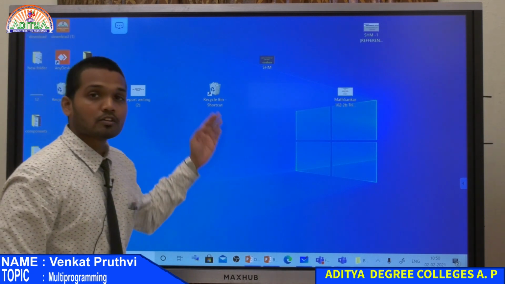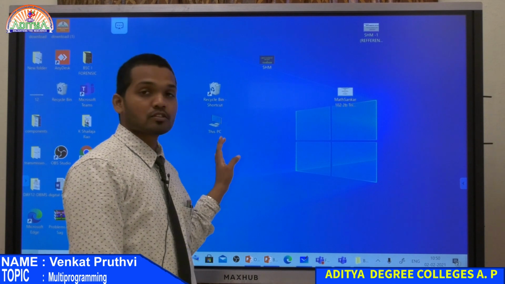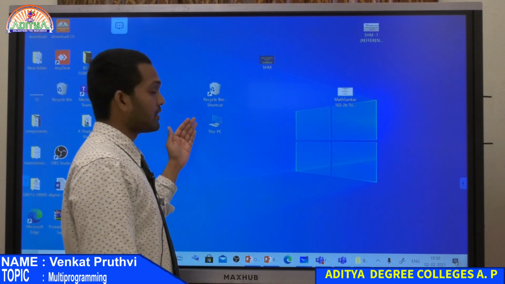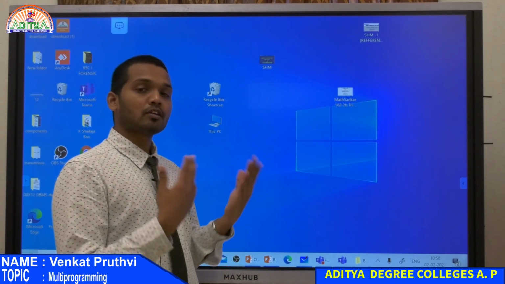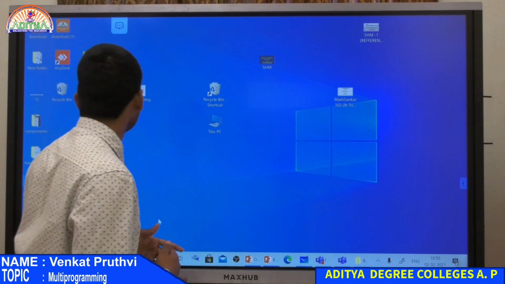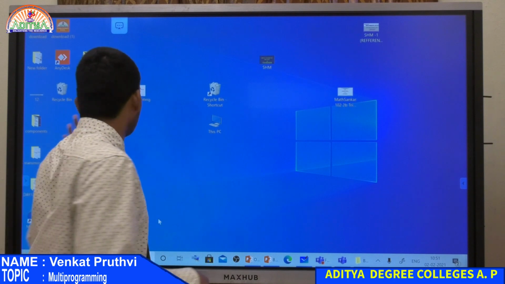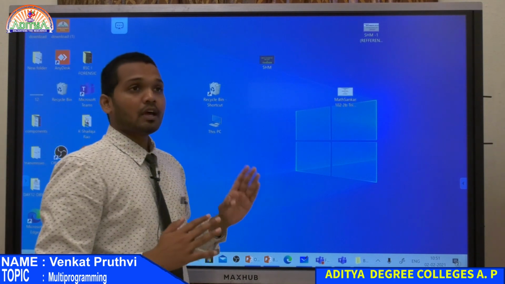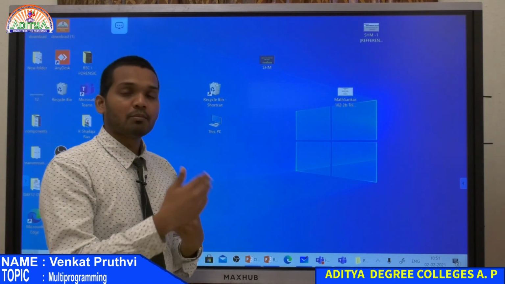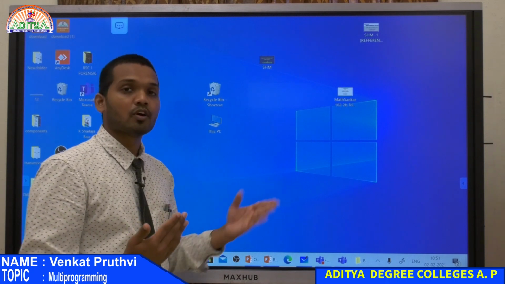And these are the two icons by default in any Windows operating system, and you will have them when you download it. Other than that, if you want some icons to be available on the desktop, you can just create shortcuts and copy them onto your desktop. Desktop icons are used to have immediate access to whatever files we want to operate.